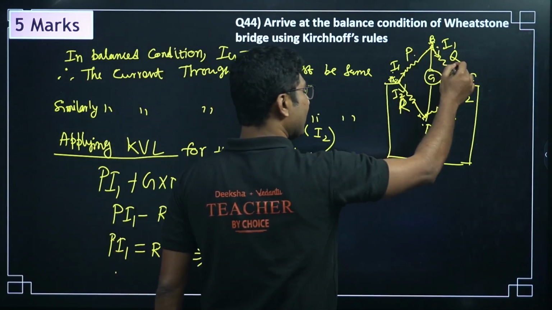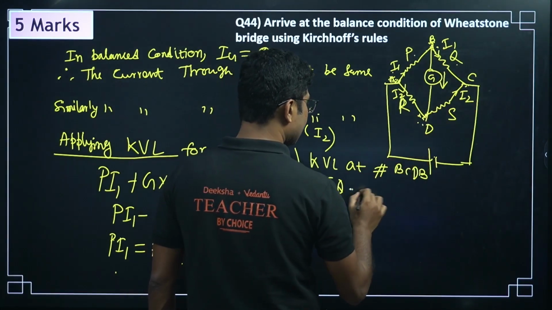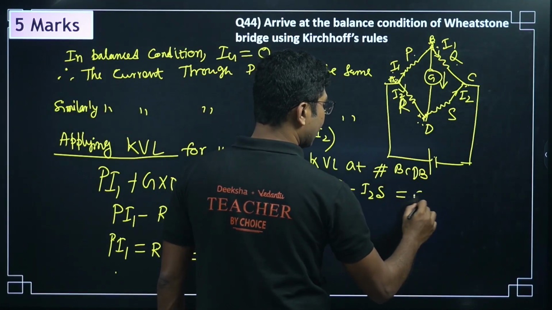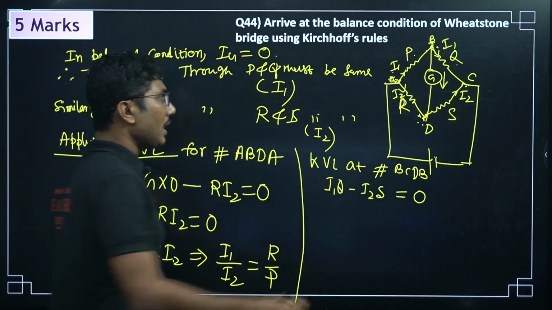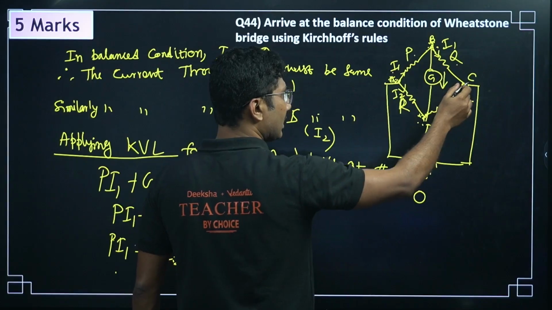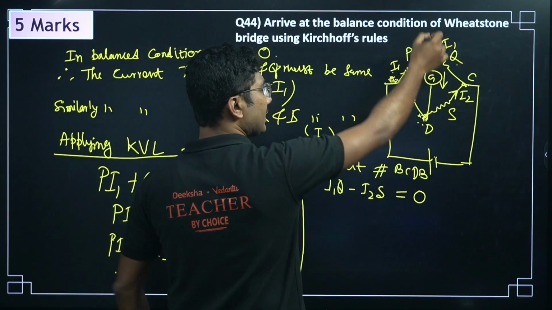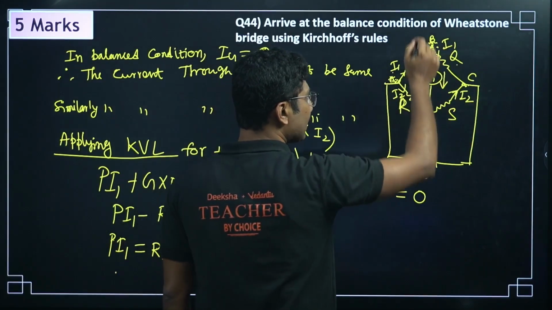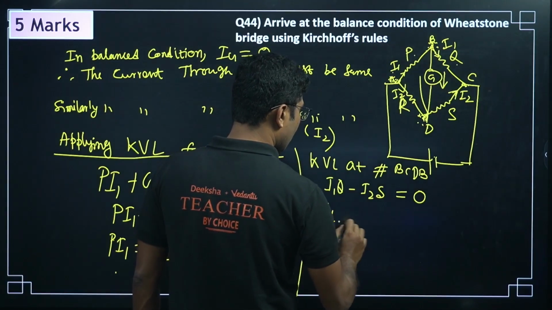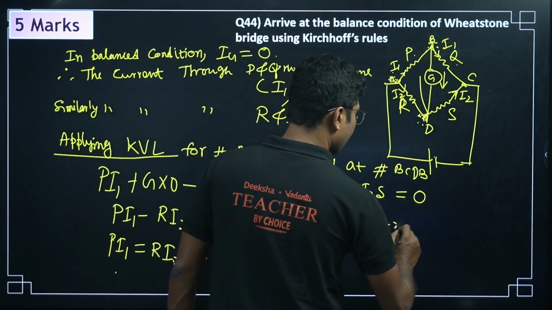Okay, now what will happen in this case? Again same thing, I1 into Q minus I2 into S, and there is no current here, so simply we are not writing it over here. So, it will be equal to 0. I1 into Q minus, why minus? Because we are going in the opposite direction of the given current. So, it will be I2 into S, but minus, and in this case Ig is 0. So, nothing is there and no cell is connected in this loop as well. So, it will be equal to 0. From here we can write I1 by I2 equals S by Q. So, this is equation number 1, this is equation number 2.